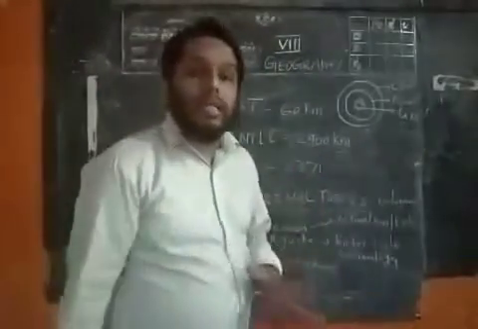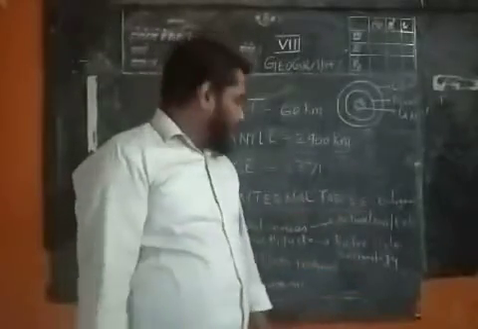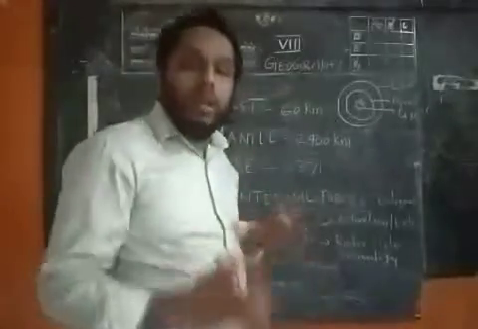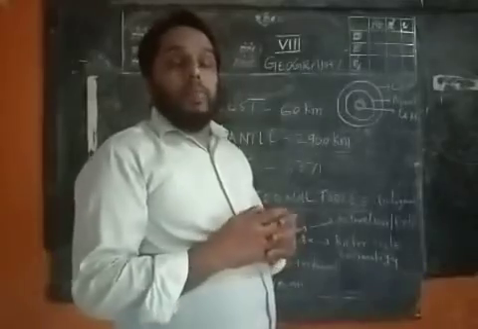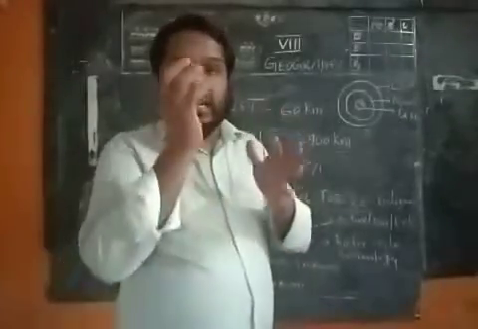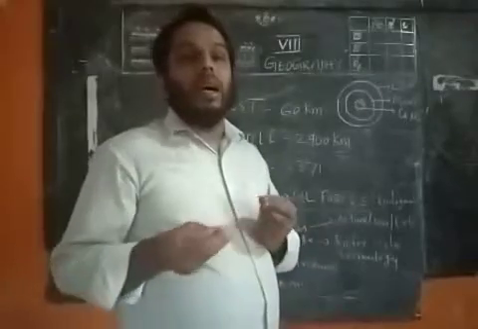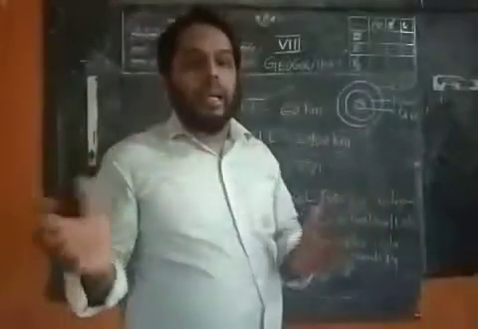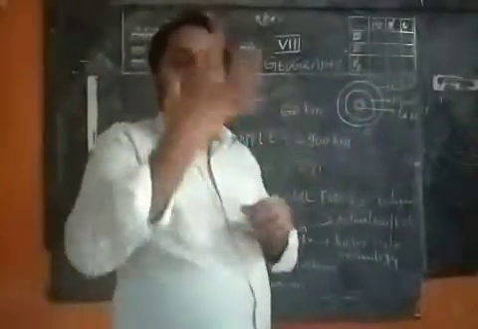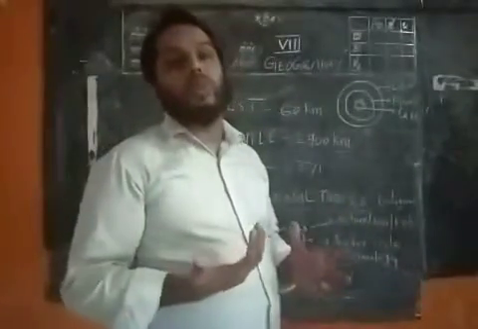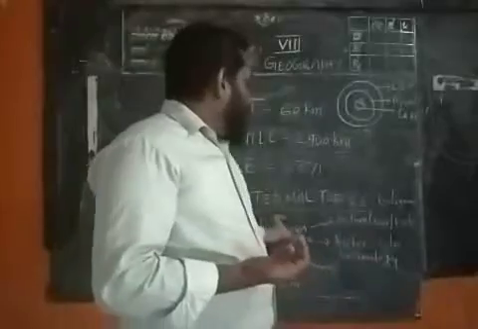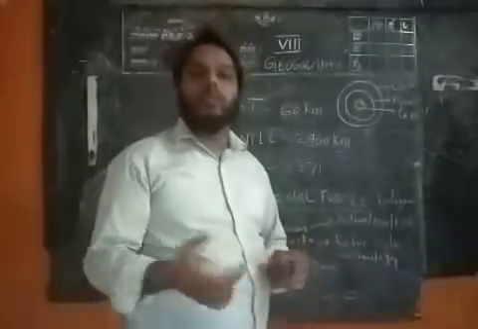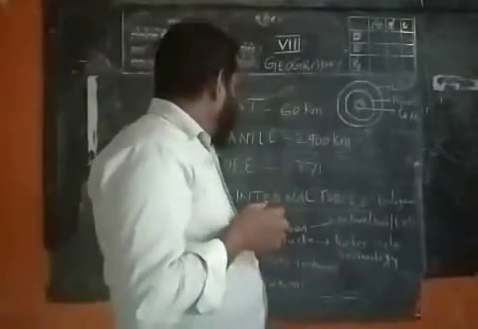So we want to know what are the reasons and causes behind these things. First of all, we can go to volcanoes. I told you the interior part of the earth is very hot, and the pressure and temperature are very high. If there is any crack or gap, the hot magma will push outside, penetrate outside, and splash. Fire-like liquid will come outside, and it is very dangerous to living beings. Later it becomes igneous rocks, as per the research conducted by geologists. That is about volcanoes.